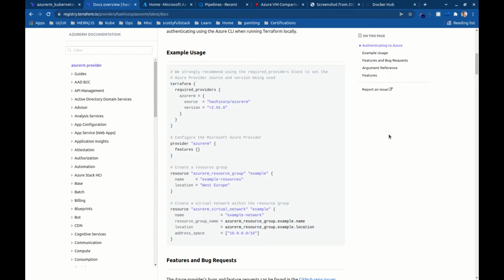So again, anybody who's been around knows that we've used Terraform with AWS before, and we've used kind of the standard formatting for that, and just a quick little main.tf file. So that's what we're going to do here for Azure. We're going to use the Azure provider from Terraform, and it's right here in the documents. I will put that in the description along with other meaningful links to this video, so you can reference those pretty quick.